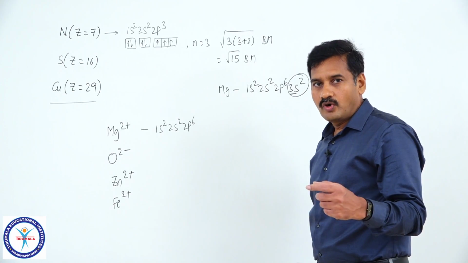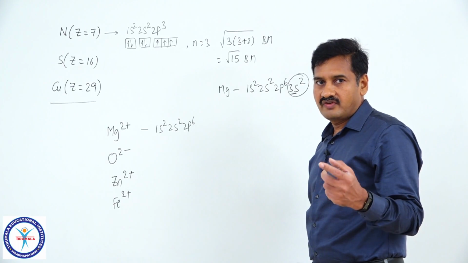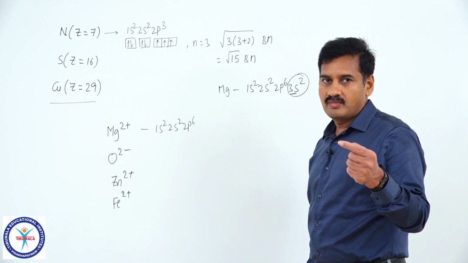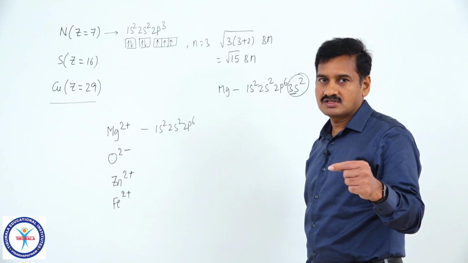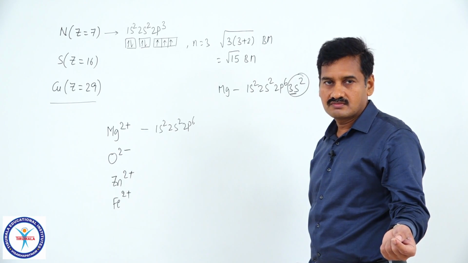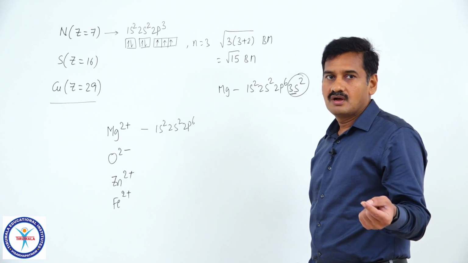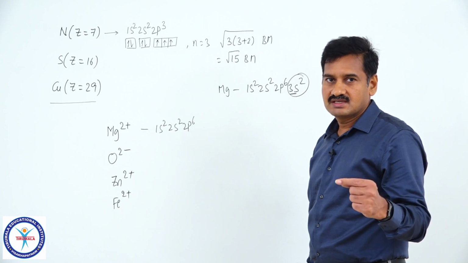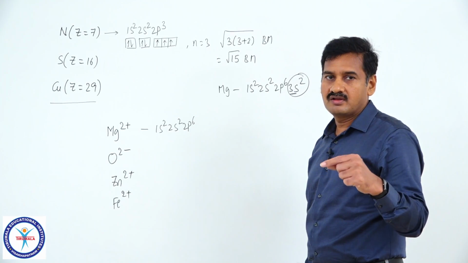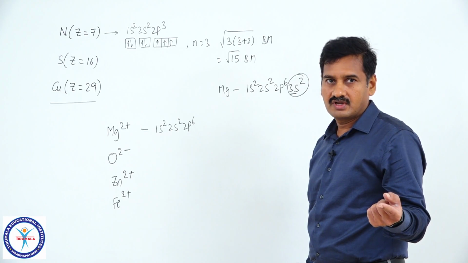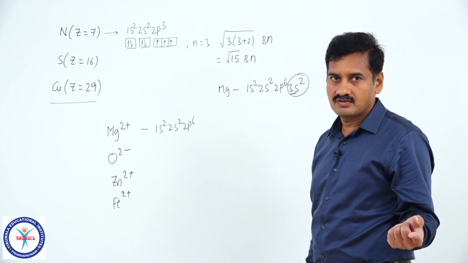So, there are 2 possibilities to write the electronic configuration of an ion: atomic number minus the number of electrons of the positively charged ion, or atomic number plus the charge present on the anion.